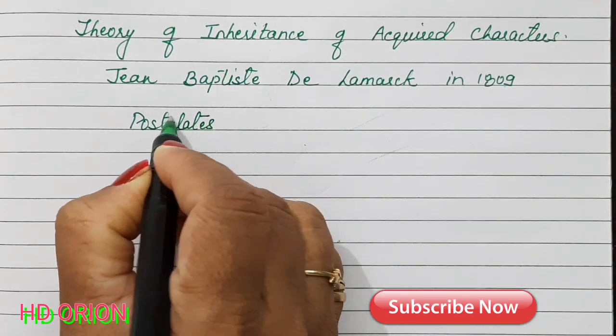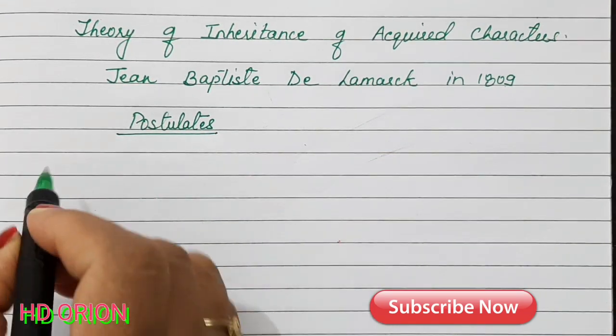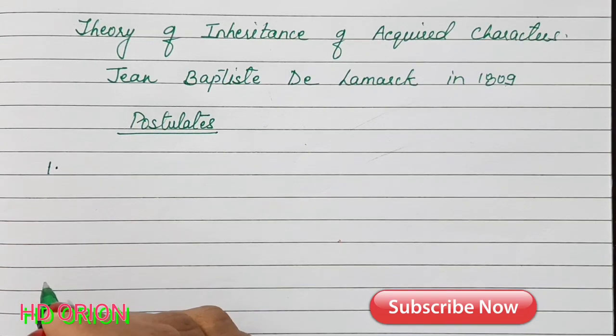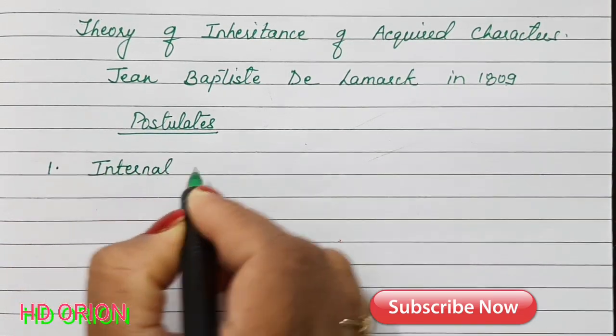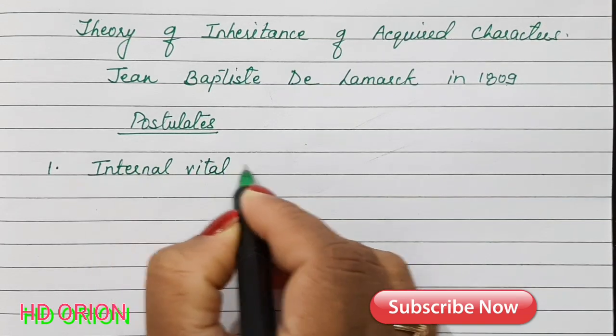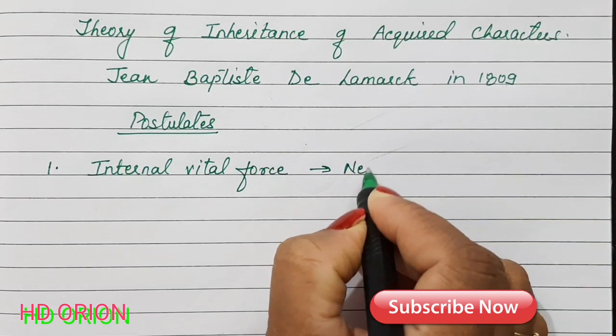Postulates means the important points that Lamarck gave, all the features that Lamarck gave. The very first point that he discussed was an internal vital force which was generated due to new needs.